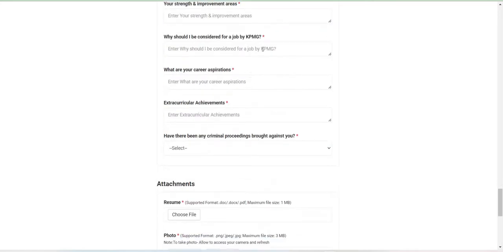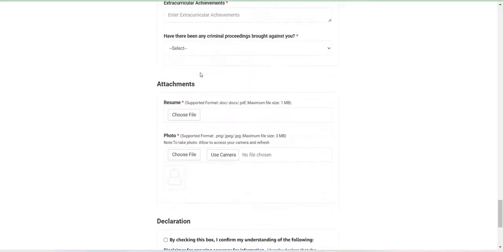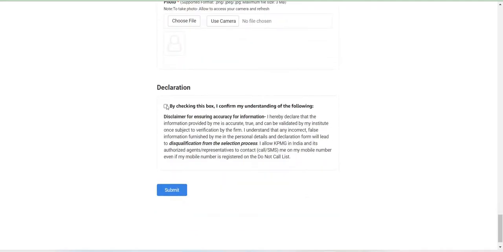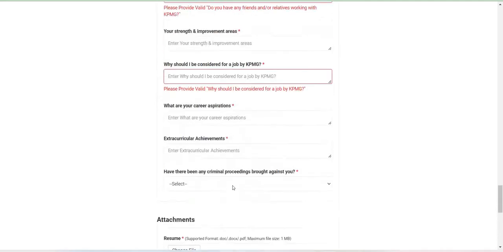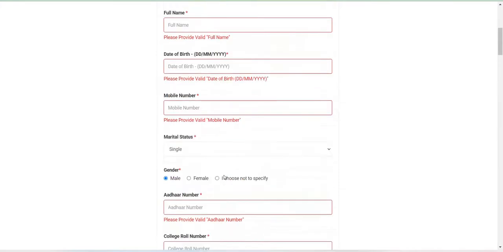Why you consider this as a job for KPMG, you just want to give a brief explanation about why you are joining and why you are interested in KPMG, and aspirations, extracurricular achievements. And this is the resume and your photo. By clicking this, just want to submit it. All these things while filling, the star ones are mandatory.